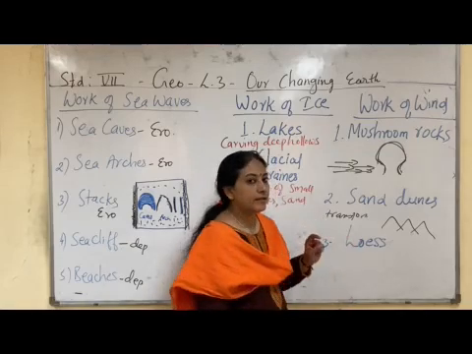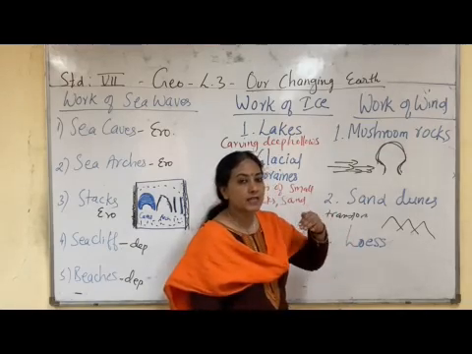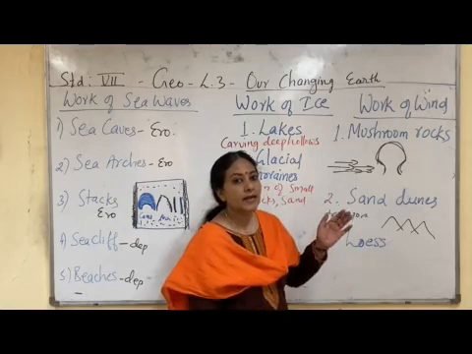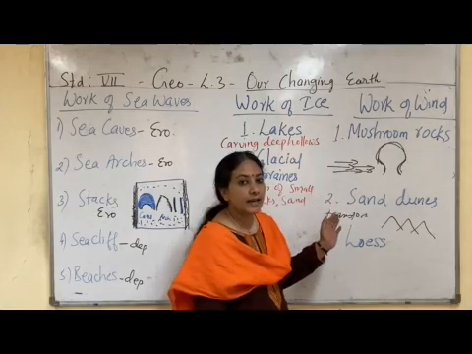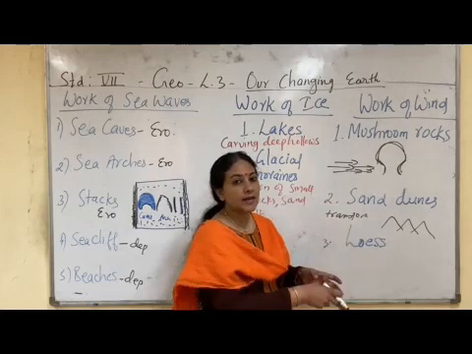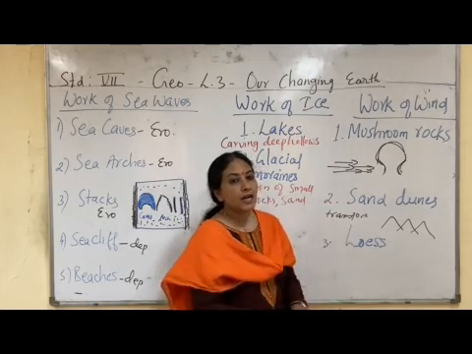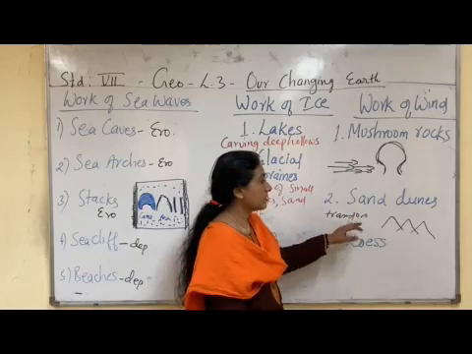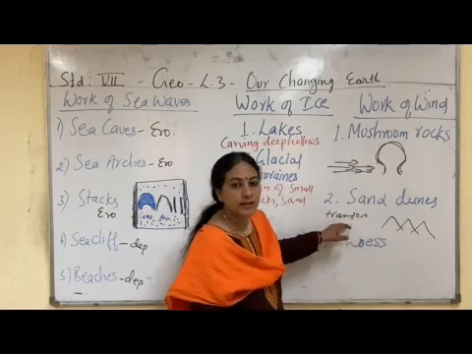So when wind carries and transports the sand and silt, and when the wind stops blowing, all this sand is deposited at a place and forms a hill-like structure which is called a sand dune, found in the deserts.